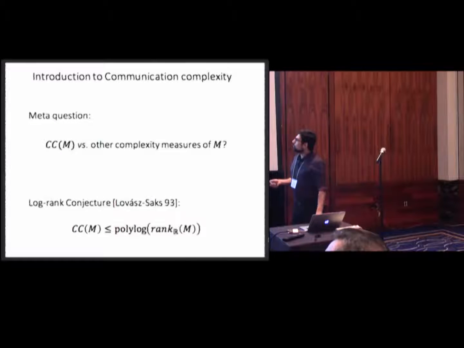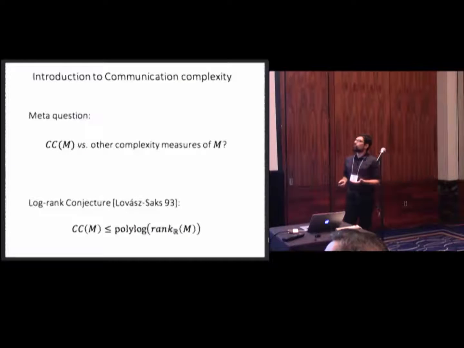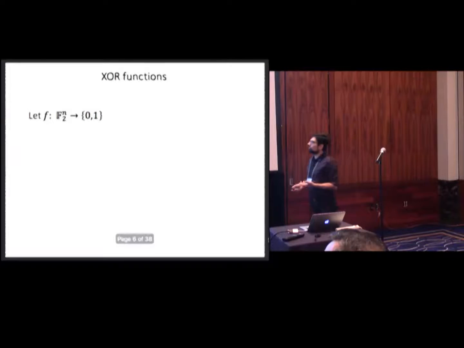Well, this conjecture has been studied for a long time, and people have been trying to prove it. So people are looking at different interesting classes of functions to solve the conjecture, at least for those classes. And one of the most important classes is called XOR functions, or XOR matrices. So let me just define what an XOR function is. Suppose you're given a function from F2 to the n to {0,1}. By F2 to the n, I mean the n-dimensional vector space over the finite field with two elements. So you can just naturally identify it with {0,1} to the n.